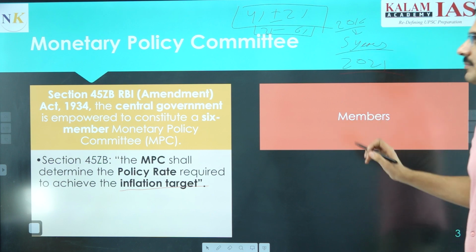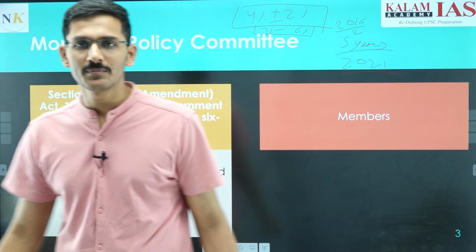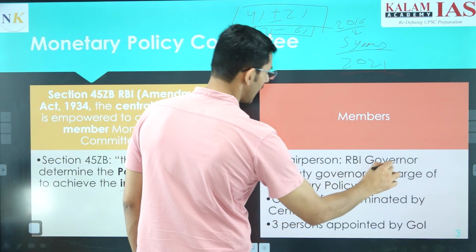Now, how many members, or who are eligible to be members of the Monetary Policy Committee? The first person is the chairperson. The chairperson is the RBI Governor.